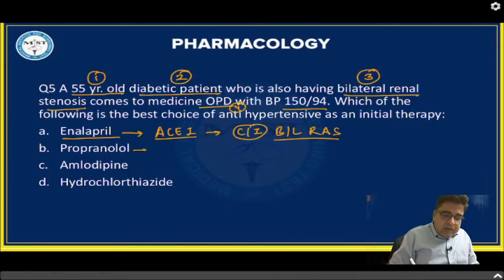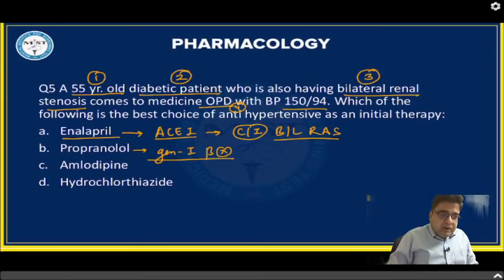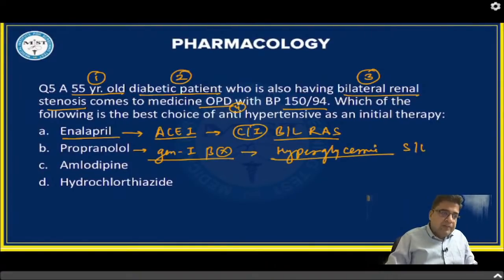Now propranolol is a generation 1 beta blocker, and this medicine can result in hyperglycemia. So one of the side effects of generation 1 beta blockers, the old medicines, is hyperglycemia. Because the patient is diabetic, we should not start propranolol in this patient, because the medicine can cause hyperglycemia as a side effect.